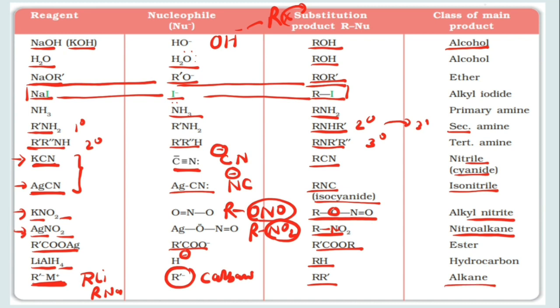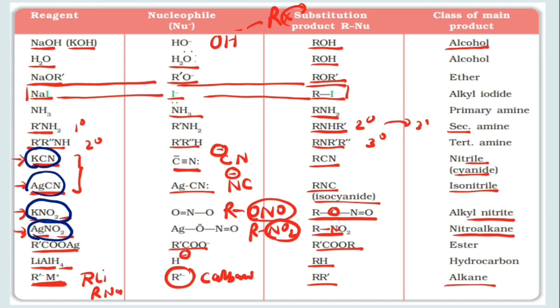So this is the complete list of nucleophiles, and here some nucleophiles are very important, like KCN, AgCN, KNO2, AgNO2, etc. Why? Because in these nucleophiles different types of products are formed.